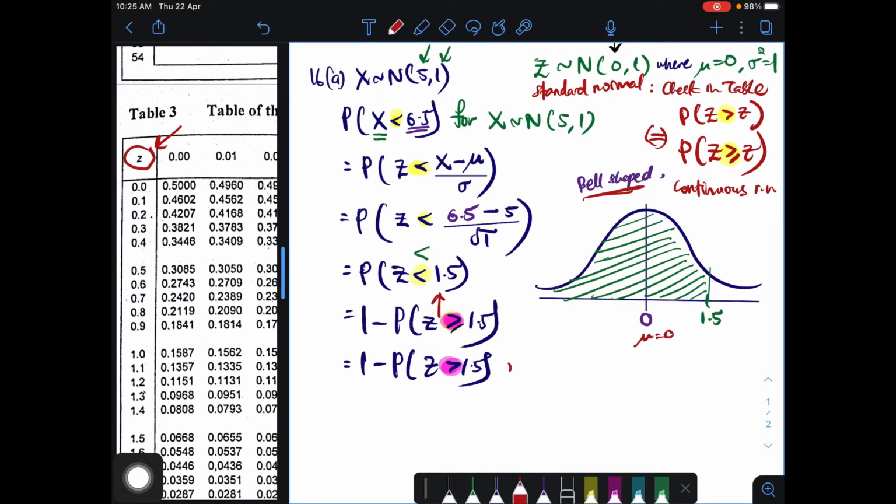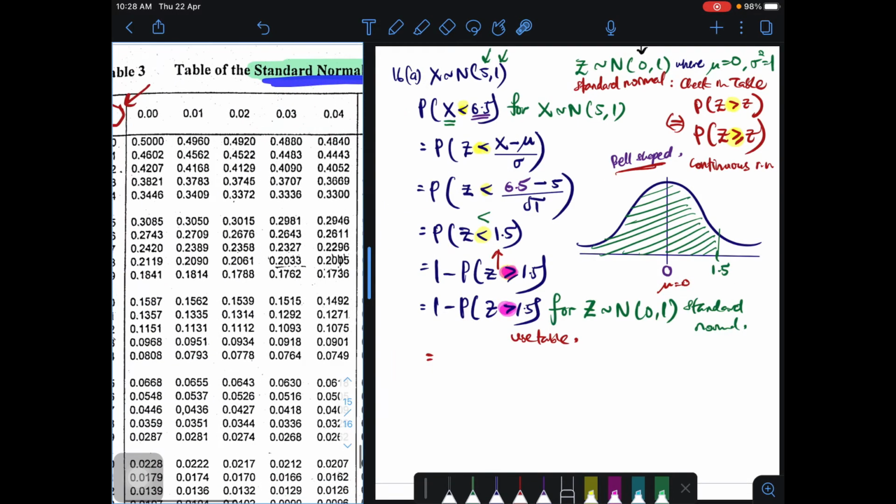As I said, I love to make myself understand: this is for random variable z, which is normally distributed with 0 and 1. This is standard normal already, and therefore we can use the table.